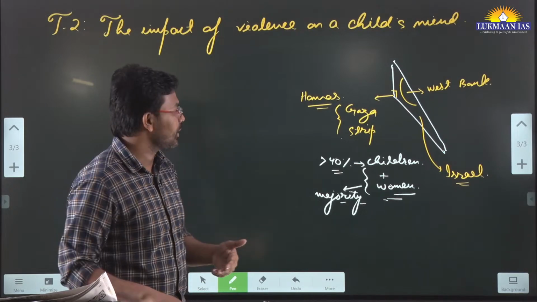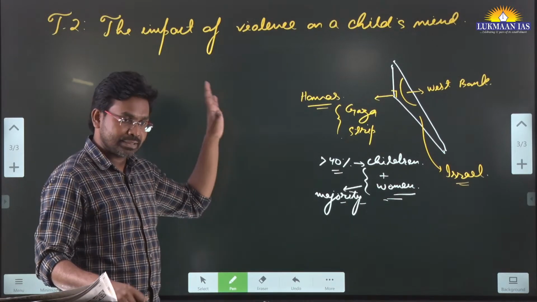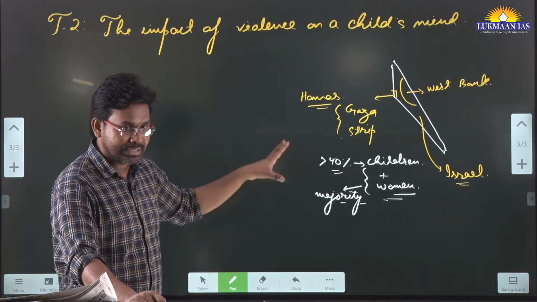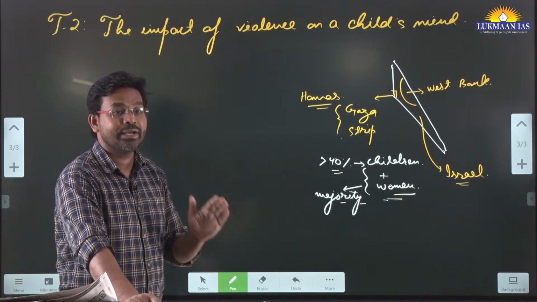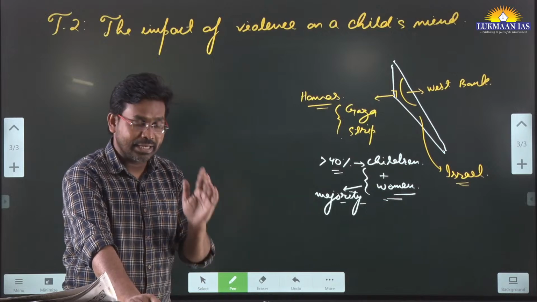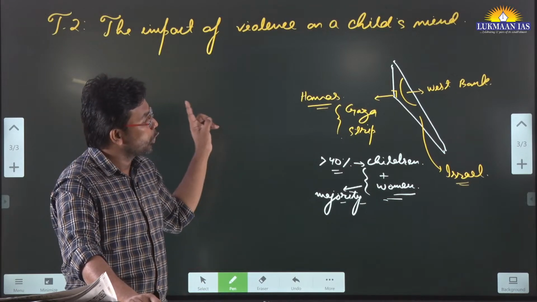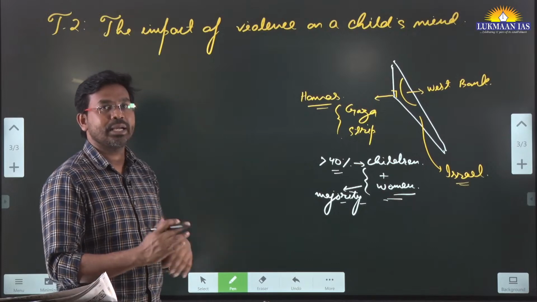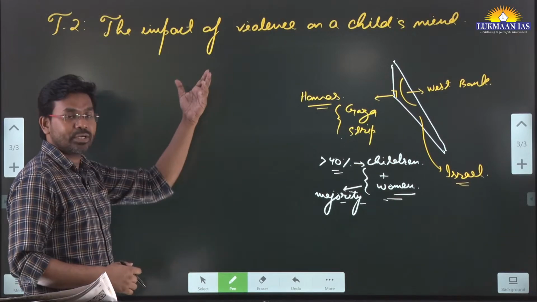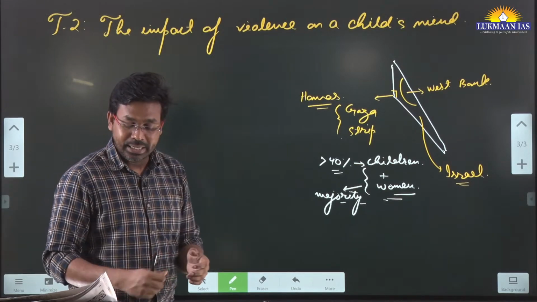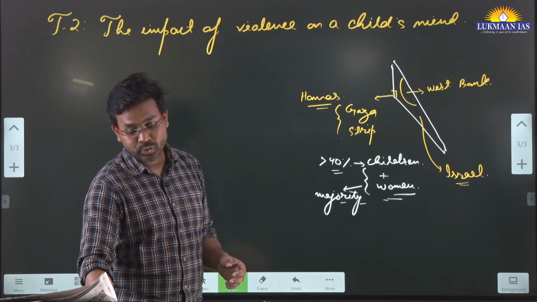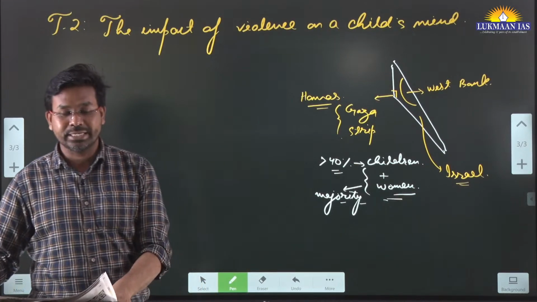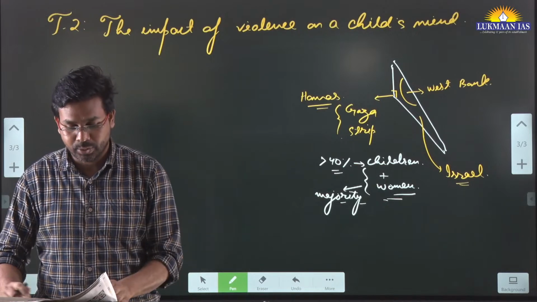No matter what his parents teach him during his lifetime, he will have a revenge mentality, and he will have a mentality to root out Israel. So in this article they talk about the impact of violence on a child's mind. The author has mentioned various studies and research papers related to this.